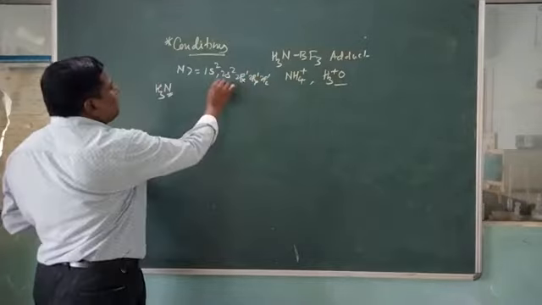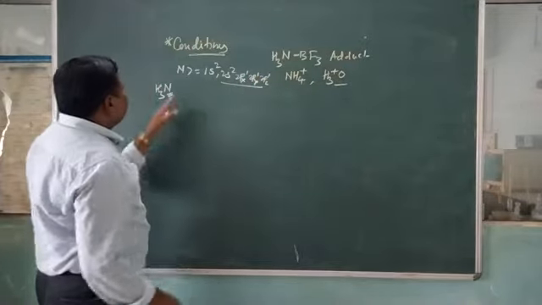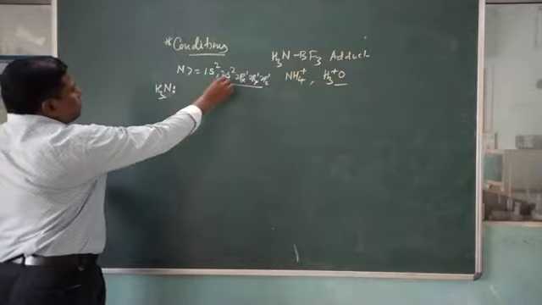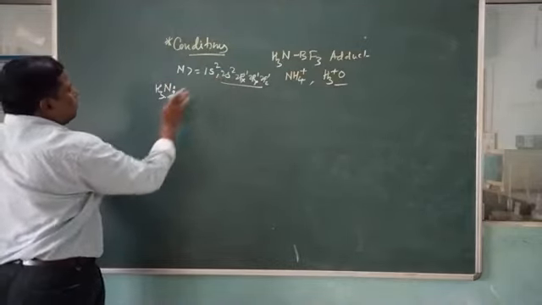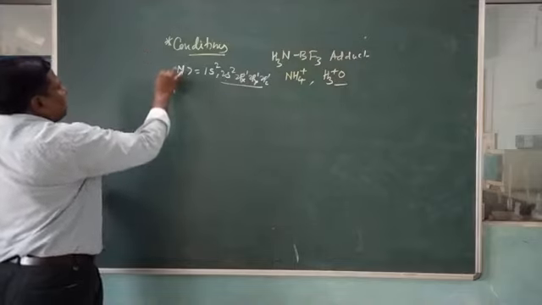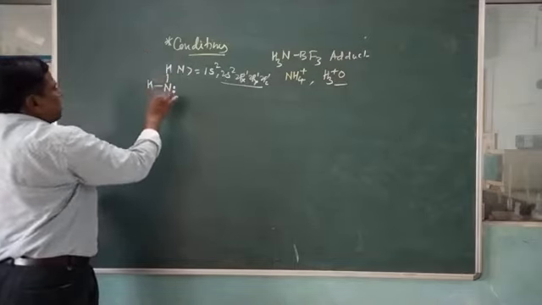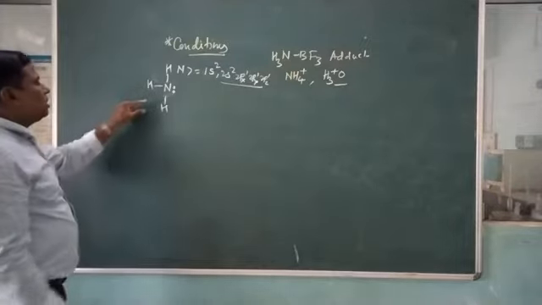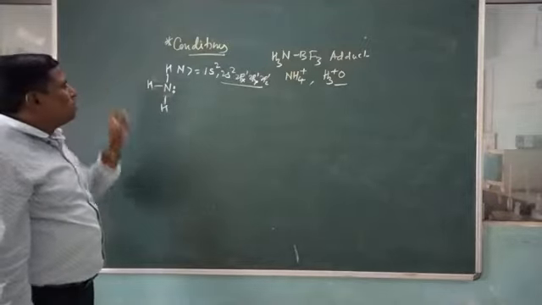This nitrogen possesses a lone pair of electrons, that is 2s2, and 3 bond pairs, means 3 hydrogen atoms can be attached, one electron from each hydrogen.